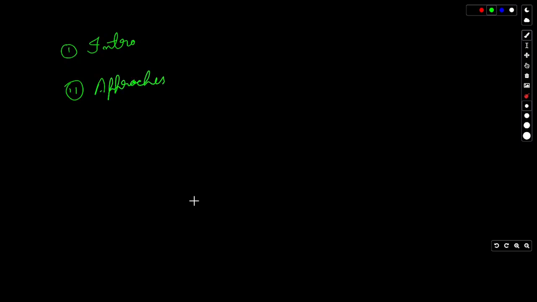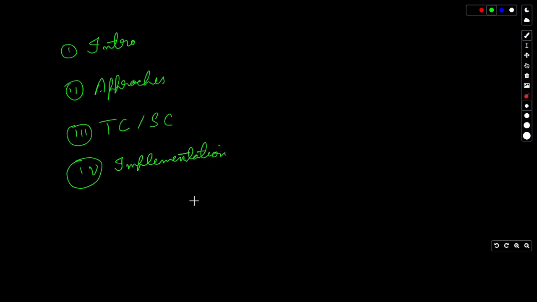The first thing that I'll be doing throughout this video is the introduction of the problem, which we have completed halfway there. The second thing is discussing different approaches to this problem, and the third thing is the time complexity and space complexity of this problem. The fourth thing is the implementation part of this problem. So let's do this first of all.